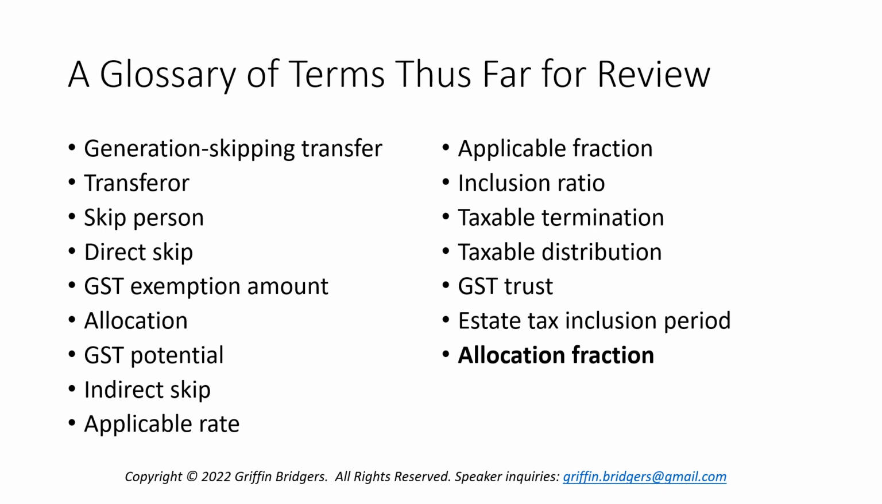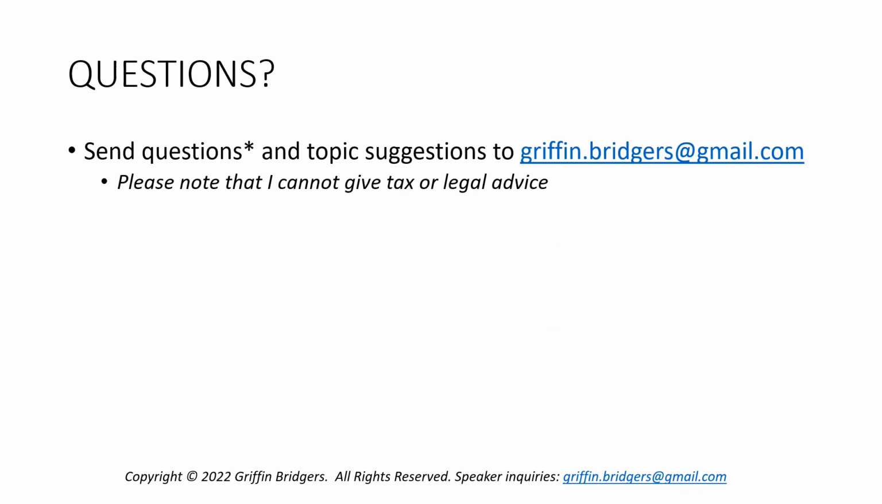So we have our ongoing glossary of terms for review, and today we've added another, allocation fraction, not to be confused with, at the top of the list, the applicable fraction, because the applicable fraction is really a comparison of the value of a transfer to the amount of GST exemption that's allocated to it, whereas the allocation fraction is a comparison of the addition to the trust to the total value of the grandfathered and non-grandfathered portion of the trust to determine what percent, as we discussed, of each future distribution or termination might be subject to the GST tax.